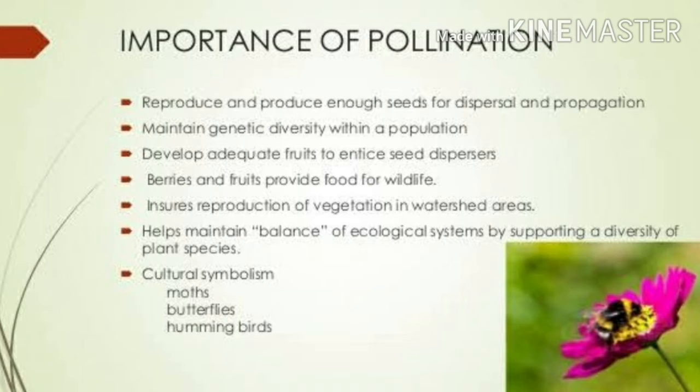So in order to get fruits, flowers, and all these important things which we enjoy, we need to conserve biodiversity, because they play an indirect role in providing us with fruits and other important things from the plants. So we need to safeguard biodiversity.